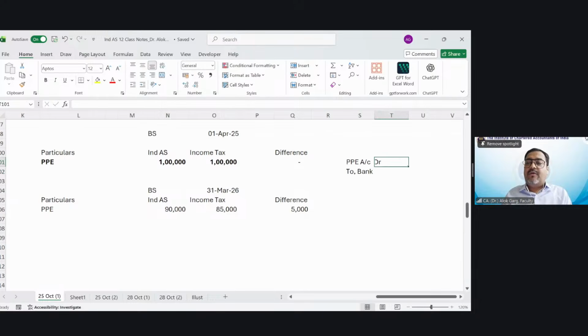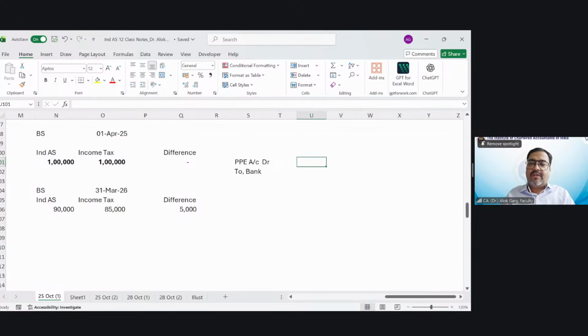Isn't this the accounting entry, PPE account debit to bank, or will it be something else? PPE account debit to bank 1 lakh. Okay. Friends, this is as per Ind AS, right? As per books.